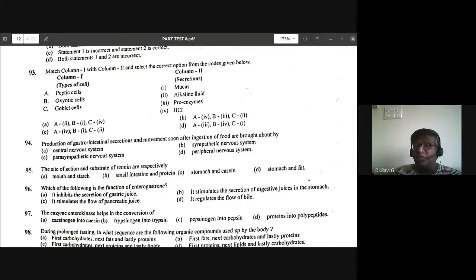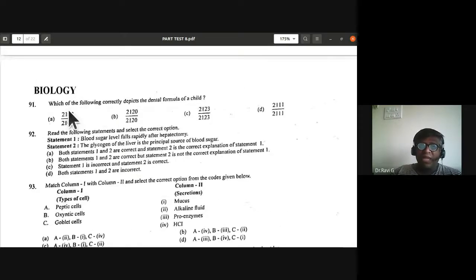Goblet cells secrete mucus, so C is 1, and only one option has that in D. Peptic cells secrete proenzymes, oxyntic cells secrete HCl, goblet cells secrete mucus. So D is the correct option for the 93rd question. Even though I told you the answer key for the first one is given as B, it is wrong. It is 2102: the premolars are 0 and molars are 2 in the dental formula of a child. So the first option is correct.